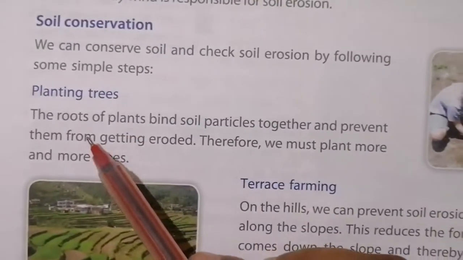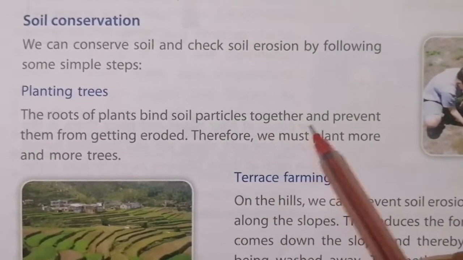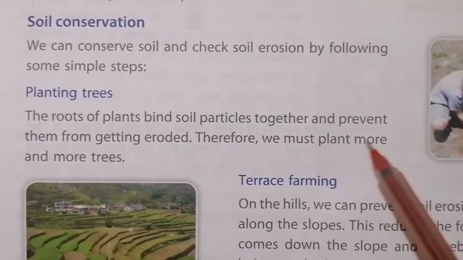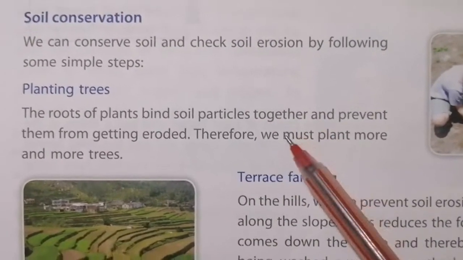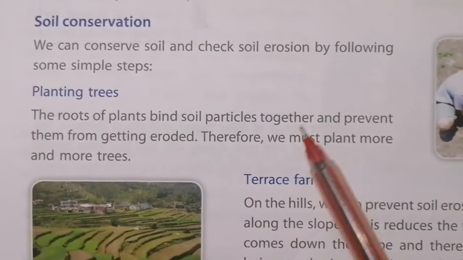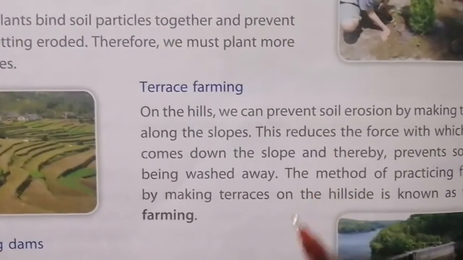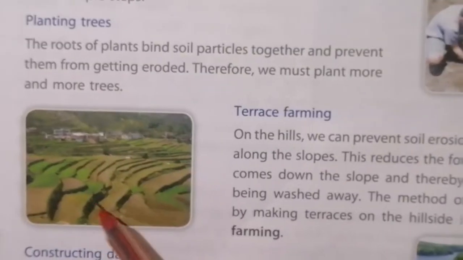Each of you has to plant at least one or two trees. The roots of the plant bind soil particles together and prevent them from getting eroded. Therefore, we must plant more and more trees. The roots will hold the soil and prevent soil erosion. The second is terrace farming. You can see it in the picture.